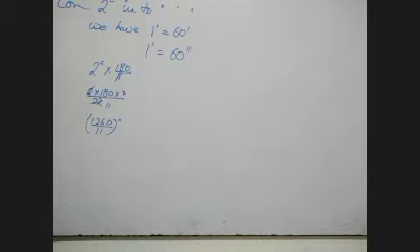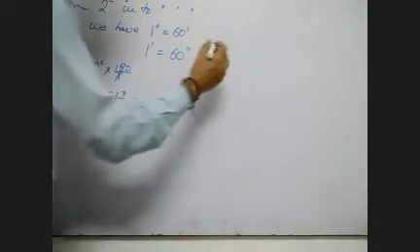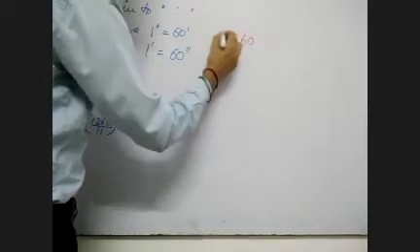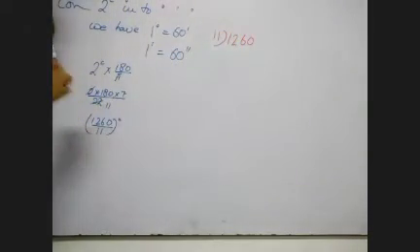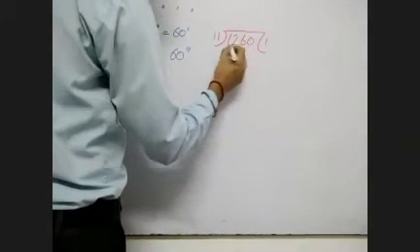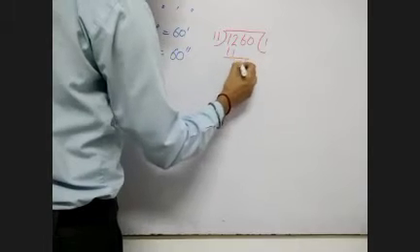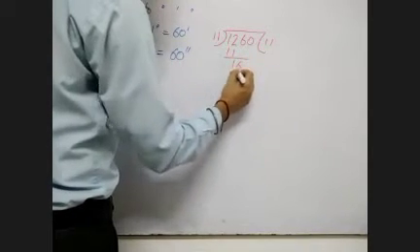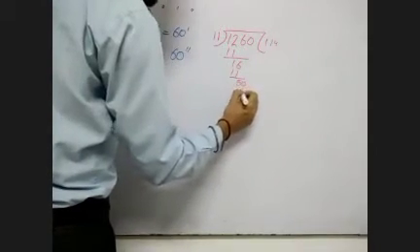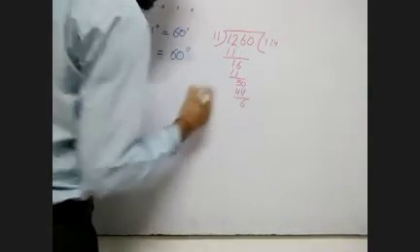Now try to concentrate on the division concept. That is the most important thing. 1260 must be divided by 11. 11 sixteens are 11, 11 fives are 55, 11 fours are 44, leaving remainder 6.